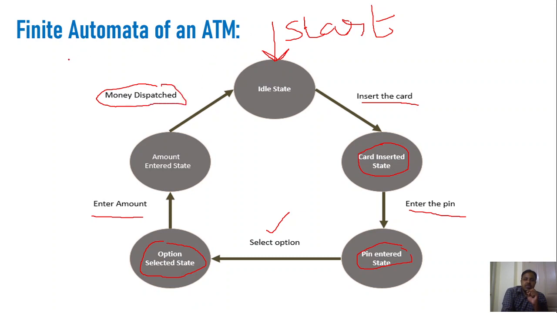So what we have done here is that we represented the behavior of the ATM system by using states, right? And we have shown the state transition from one state to another state based upon the input that is supplied. Okay? So likewise, we can analyze the behavior of any computation machine or computation system by using the state transition diagram.